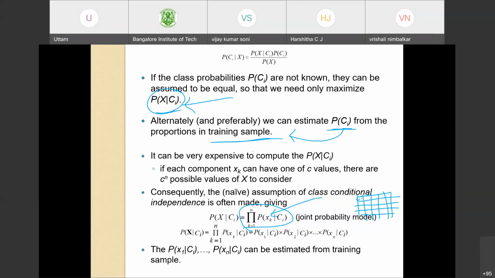This is the joint probability model. Not sum, rather find the product over all the data points and all the classes.